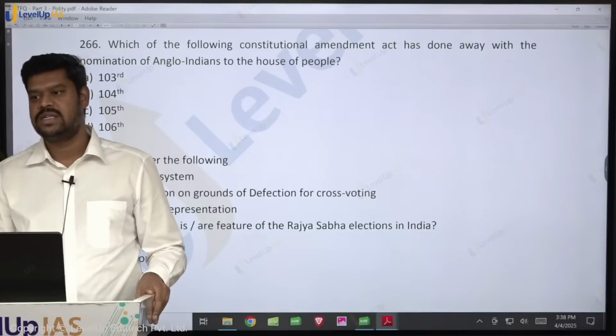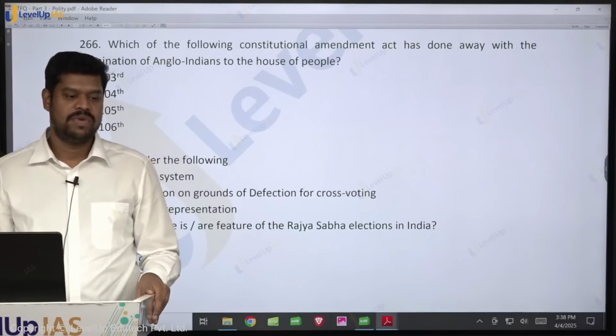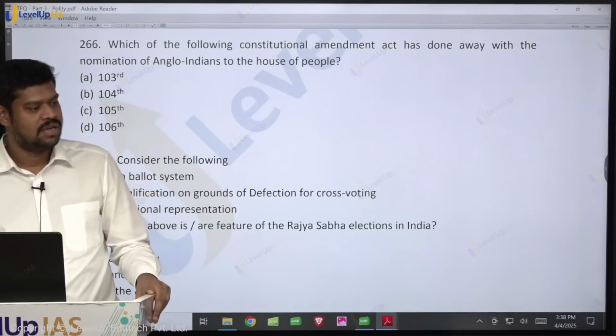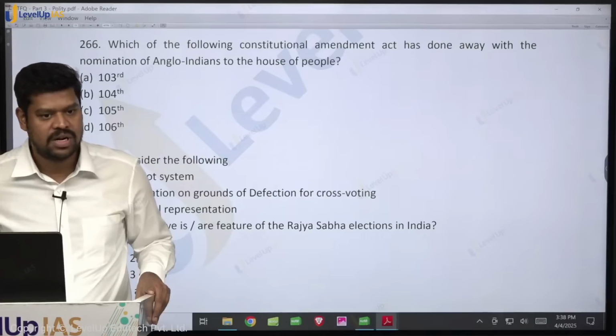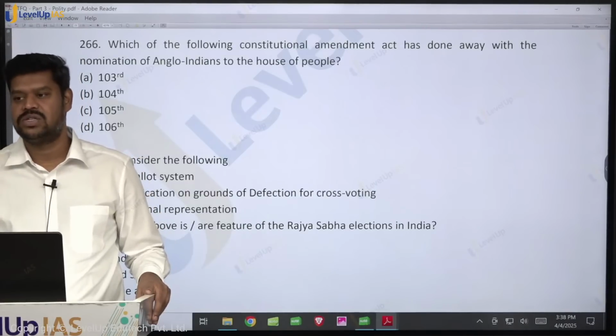What about the 106th Constitutional Amendment Act? The reservation of seats to women in the legislature, that is both in the Lok Sabha as well as in the state legislature, not in the Rajya Sabha. In Rajya Sabha there is no reservation.